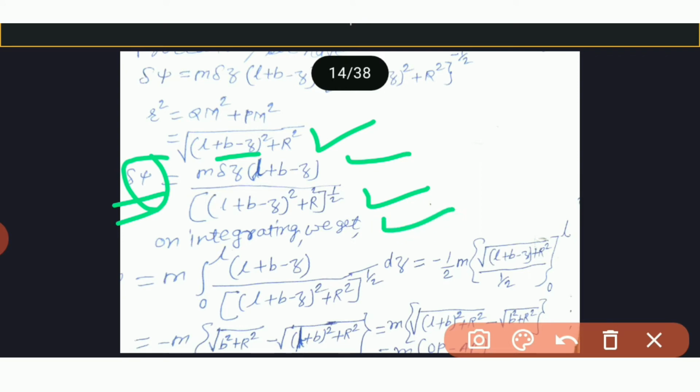After integrating this, we get M integration over 0 to L of (L+B-Z) upon ((L+B-Z) whole square plus R square) to the power half into dz.